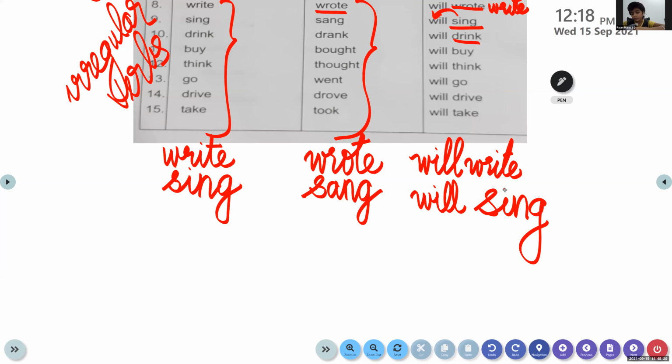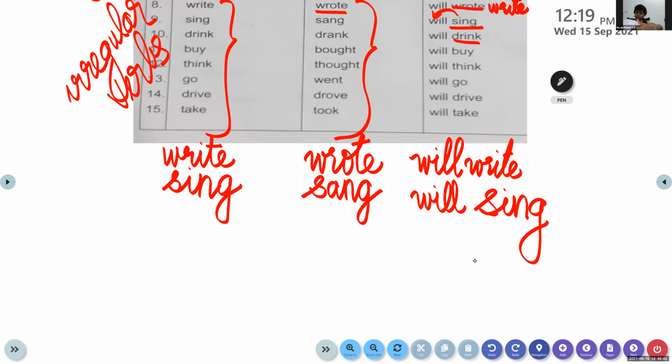Okay. Come on. While you're writing, children, please slowly write. Yes. Will sing. So when you write, children, please do learn it. You should be familiar with this. You should learn it. I'm finished. Yes.